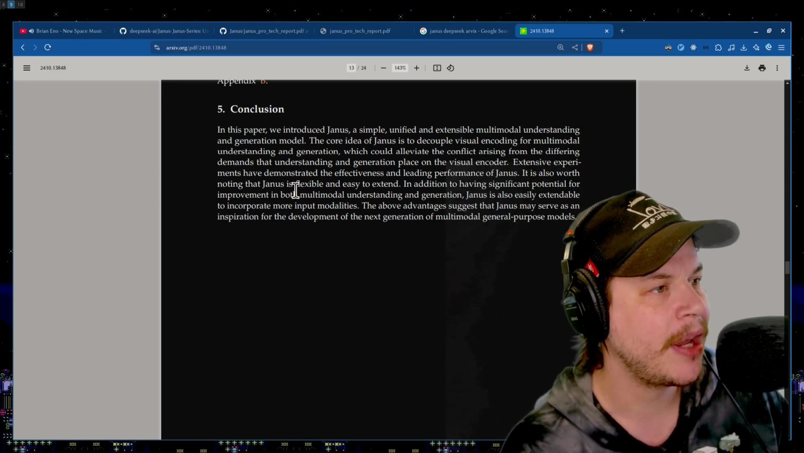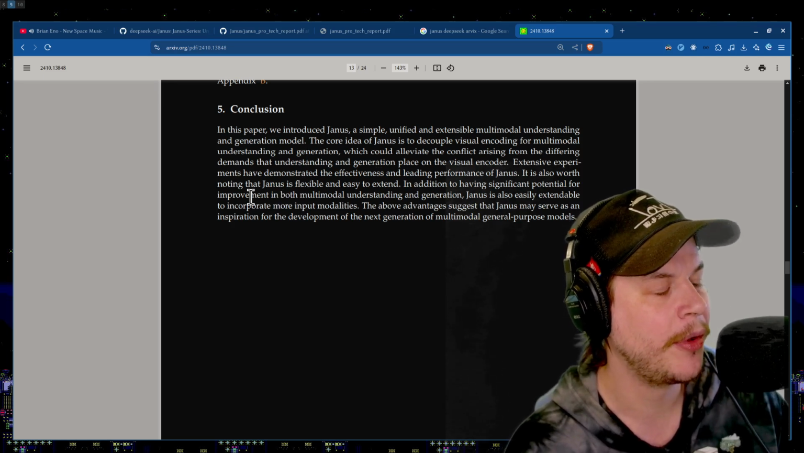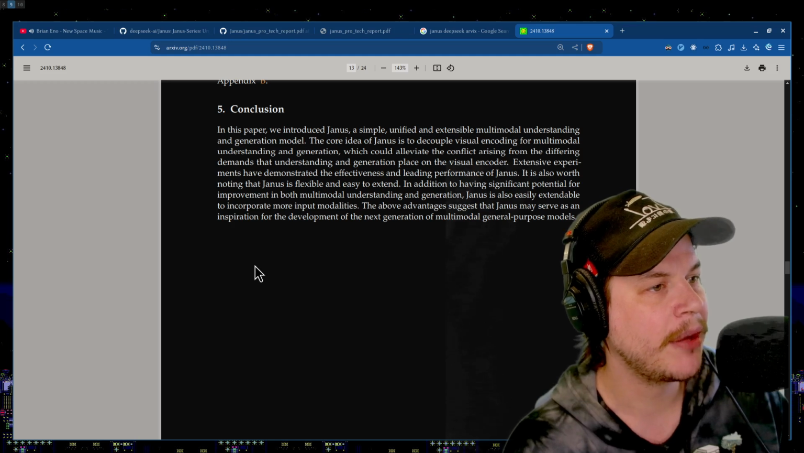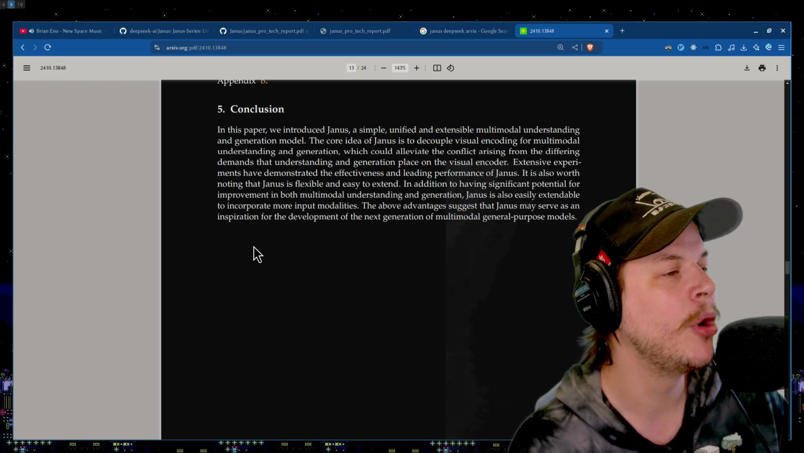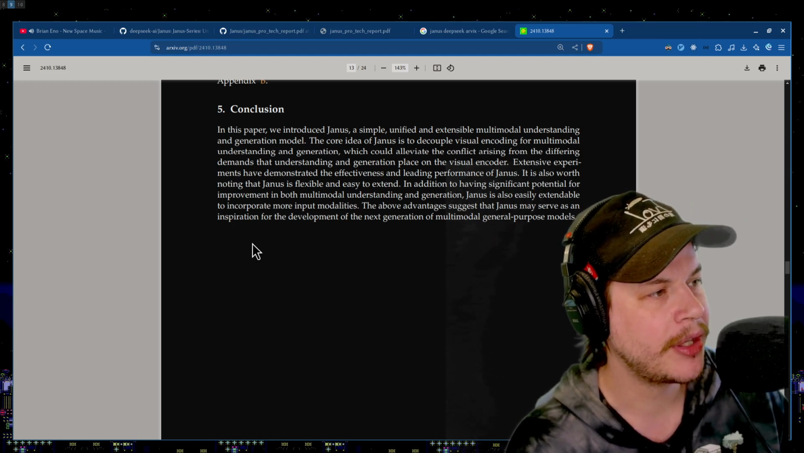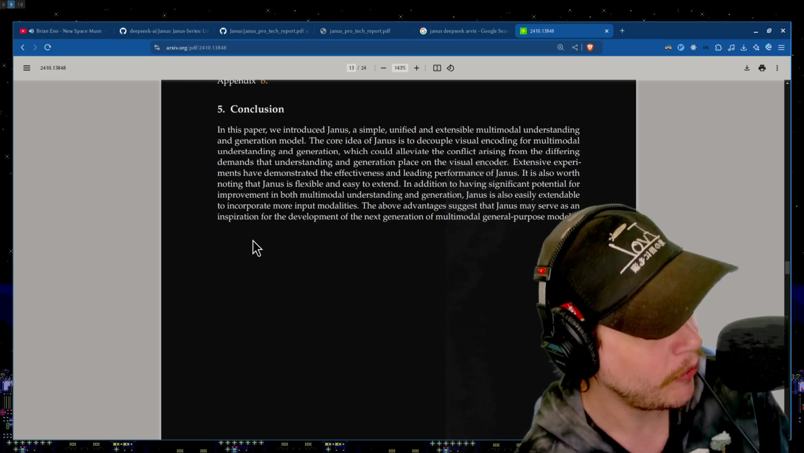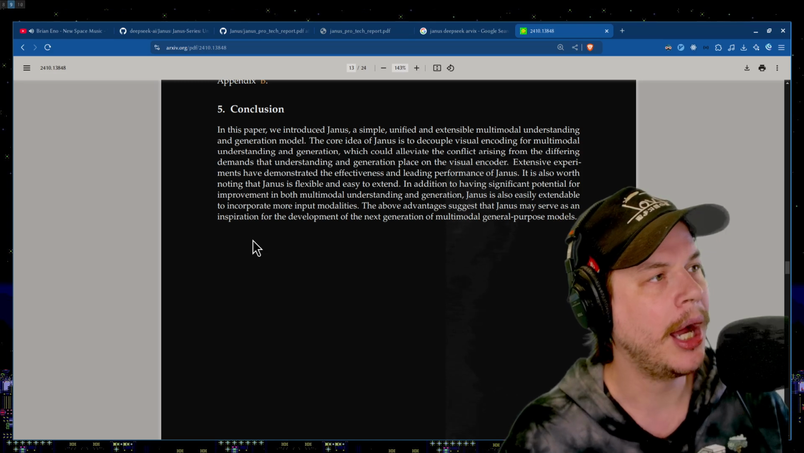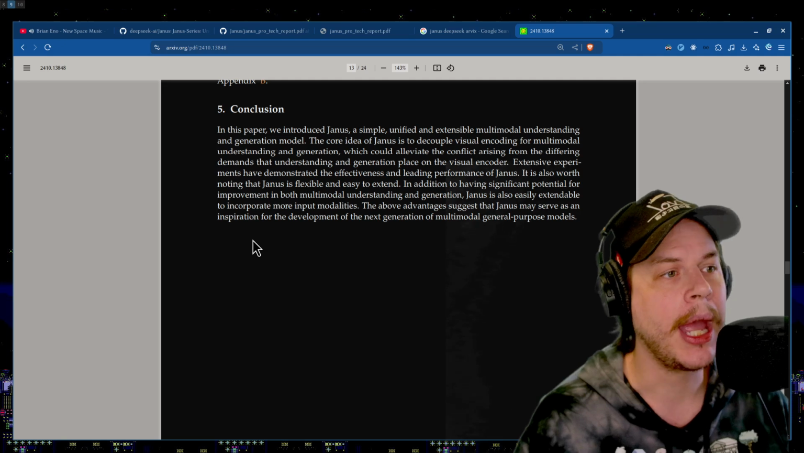Extensive experiments have demonstrated the effectiveness and leading performances of Janus. It's also worth noting Janus is flexible and easy to extend. In addition to having significant potential for improvement in both multimodal understanding and generation, it's also extendable to include more input modalities. The above advantages suggest that Janus may serve as the inspiration for the development of the next generation of multimodal general purpose models. Lovely. Awesome. Seems cool.